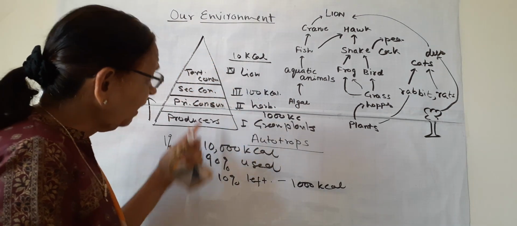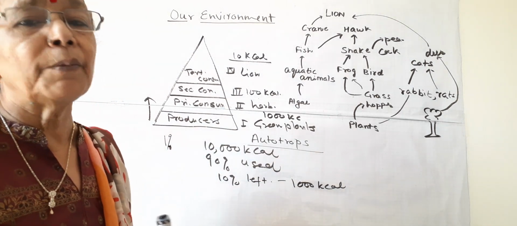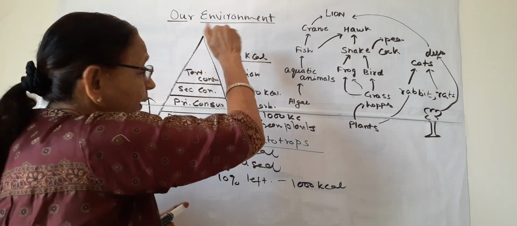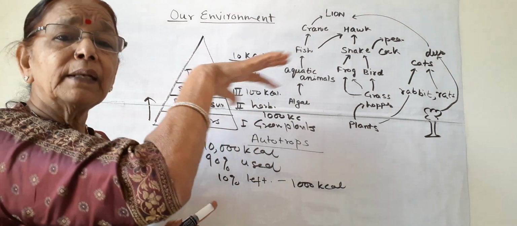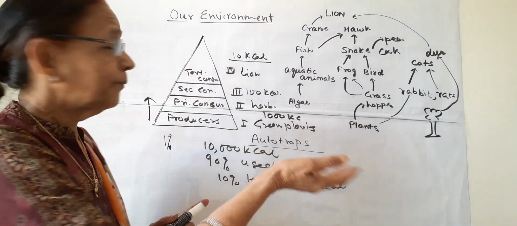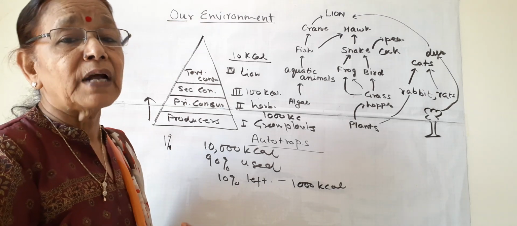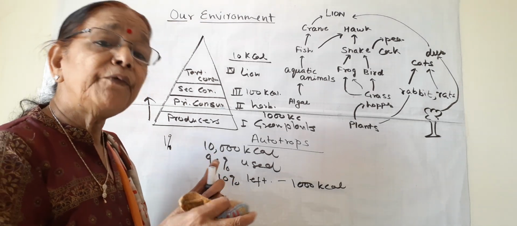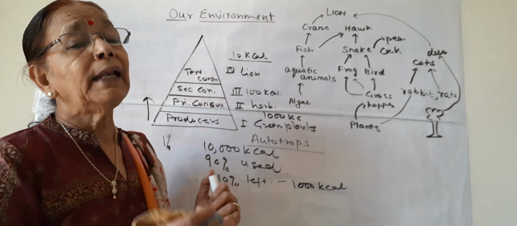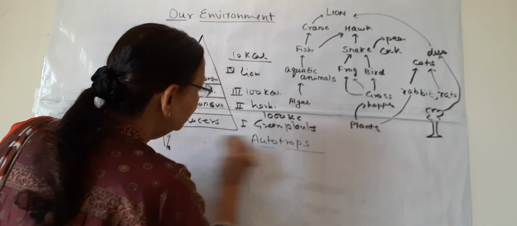So this food chain normally has 3 or 4 or a maximum of 5 trophic levels, because at the top there is no energy left for the next trophic level to use. So this is the 10% law of energy transfer between organisms in an ecosystem. So this is transfer of energy.